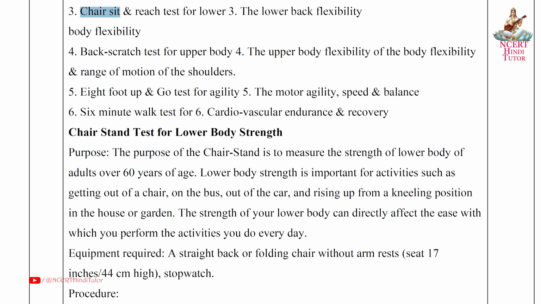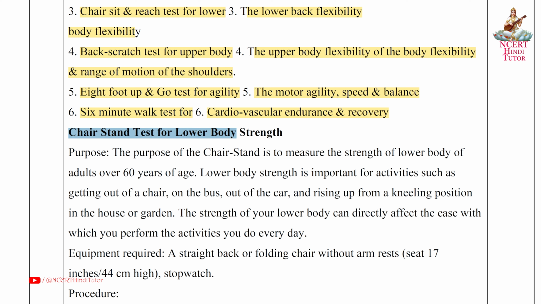Third, chair sit and reach test for lower back flexibility, body flexibility. Fourth, back scratch test for upper body flexibility and range of motion of the shoulders. Fifth, 8 foot up and go test for agility, motor agility, speed and balance. Sixth, 6-minute walk test for cardiovascular endurance and recovery.